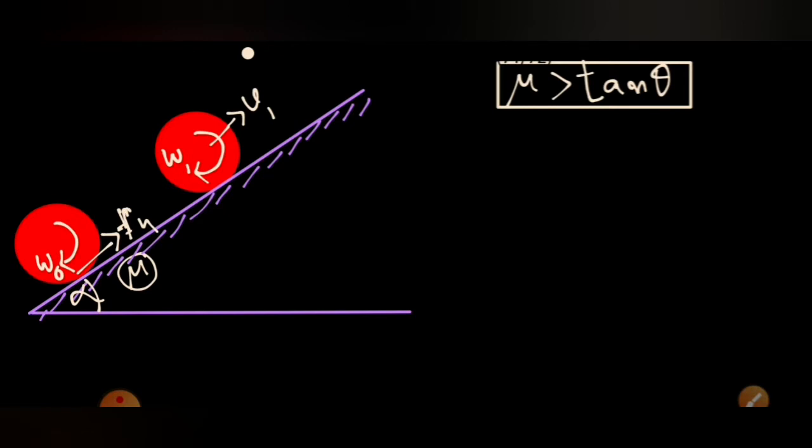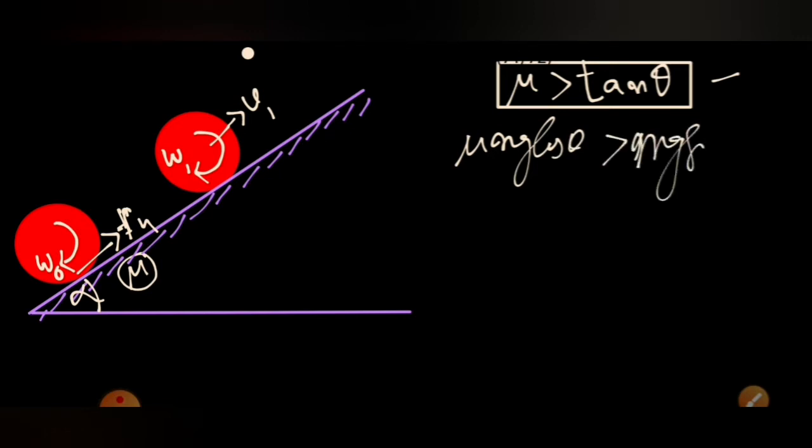And it is given that mu is greater than tan theta. From that, what can we get? Mu mg cos theta, the kinetic friction force, is greater than mg sin theta. So the force mg sin theta acting downward is lesser than the friction force. So the body will go up. From this we come to know.